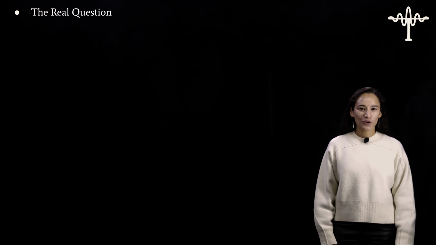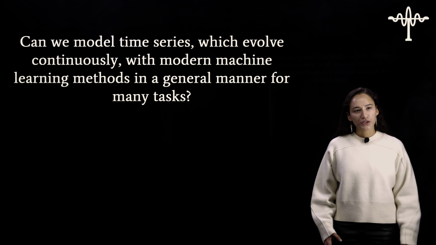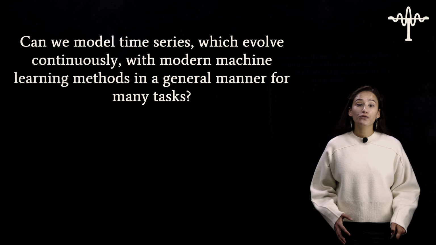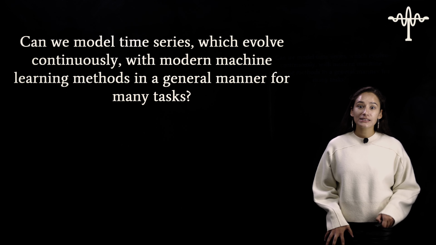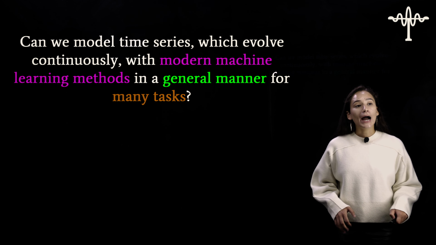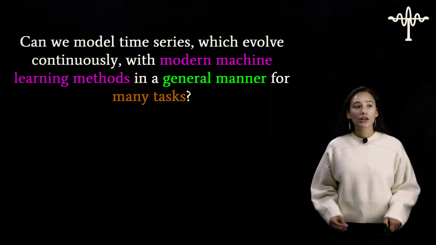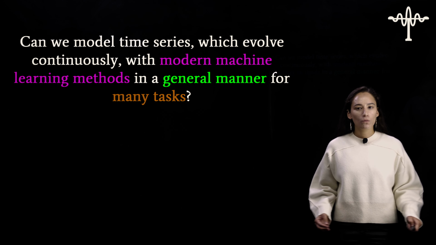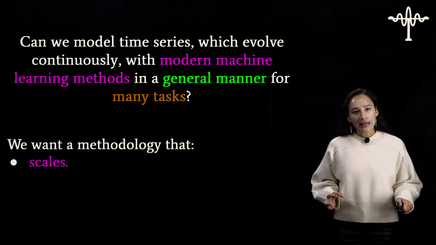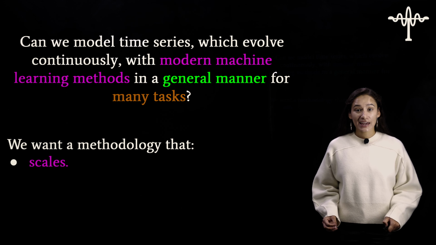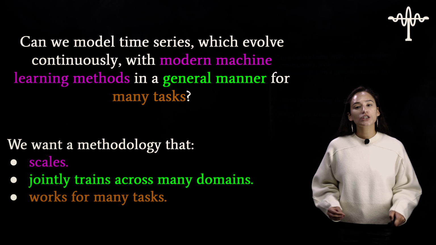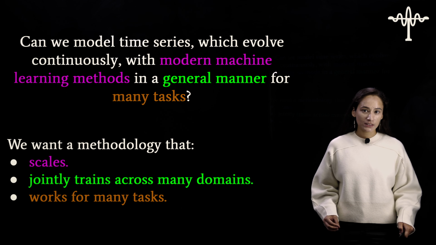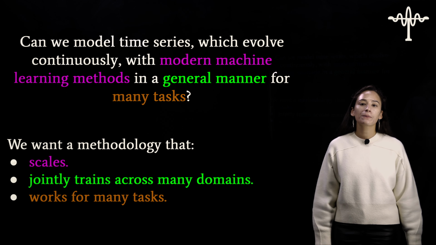All right, let's start with the real question. The real question is, can we model time series which evolve continuously with modern machine learning methods in a general manner for many tasks? Now, this was a mouthful, so let's decompose it a little bit. I want to care about the modern machine learning methods, the general manner, and the many tasks. Why? We want a methodology that scales, jointly trains across many domains, and works for many tasks. So we want all of these things, which is why we should care about these dimensions.